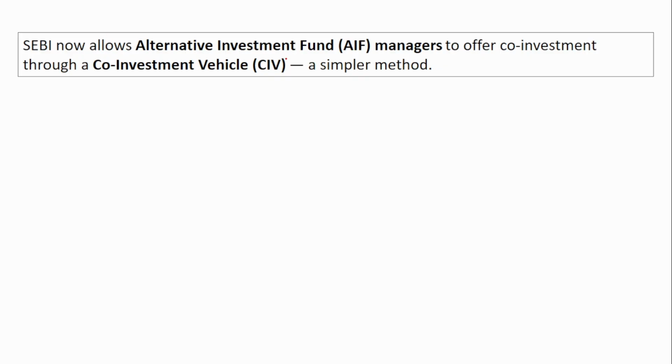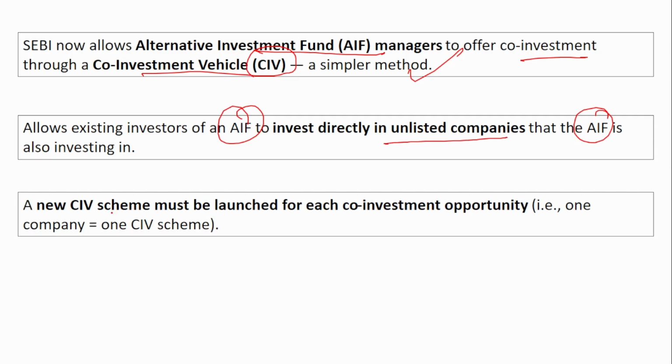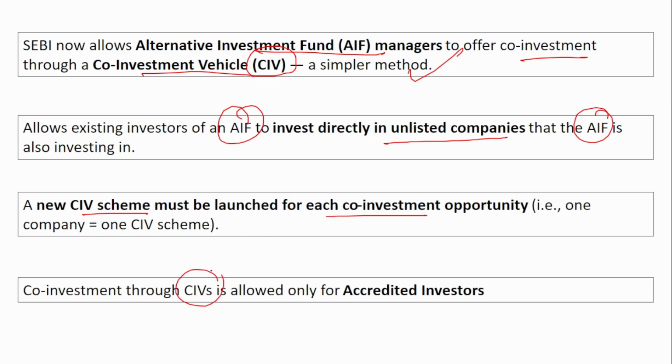So SEBI now allows the alternate investment fund manager to offer co-investment through a co-investment vehicle, a simpler method. So allowing existing investors of an AIF to invest directly in the unlisted companies that the AIF is also investing in. So a new CIV scheme must be launched for each co-investment opportunity. That is one company, one CIV scheme that I just explained in the previous slide. So co-investment through CIVs is only for the accredited investors, not for all investors. Remember, because all these are unlisted. So here if you see, the risk is very high. So this investment is only for the accredited investors.